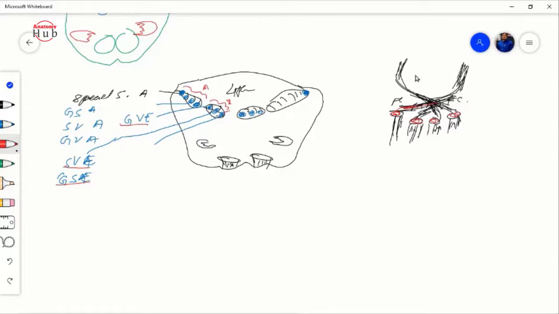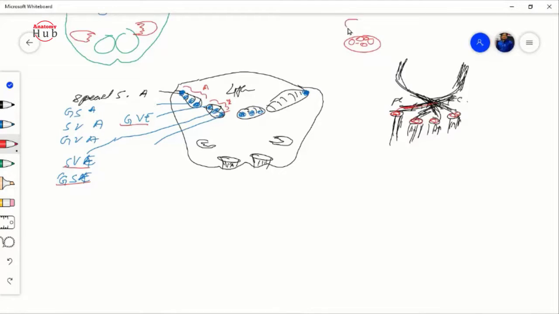Okay, at the closed part of the medulla, the alar plate will divide into nucleus gracilis and nucleus cuneatus. But we are studying the open part, so you will not find gracilis and cuneatus there.